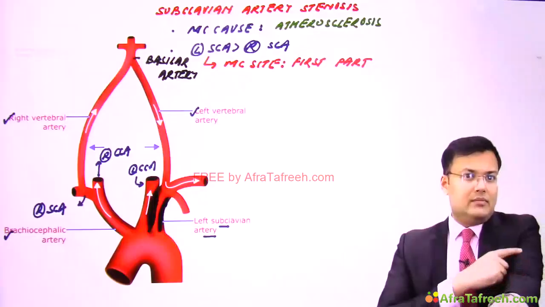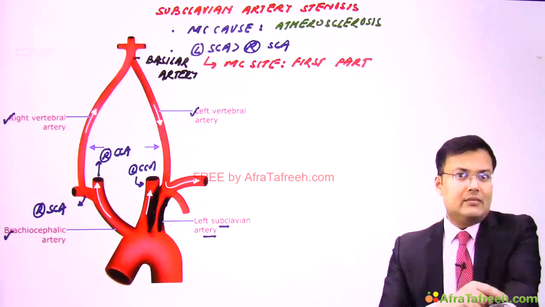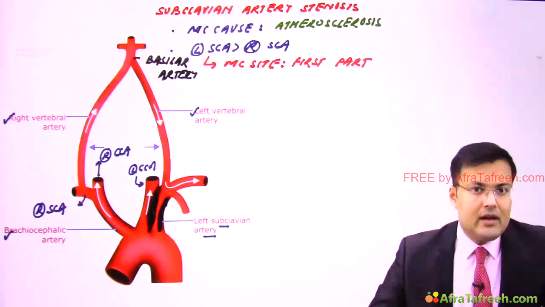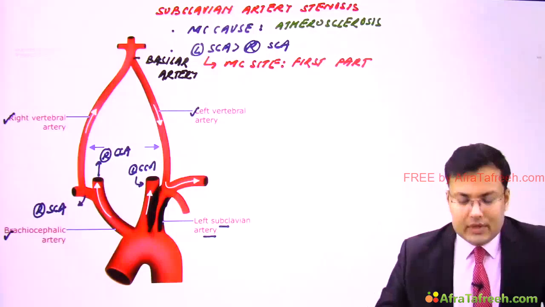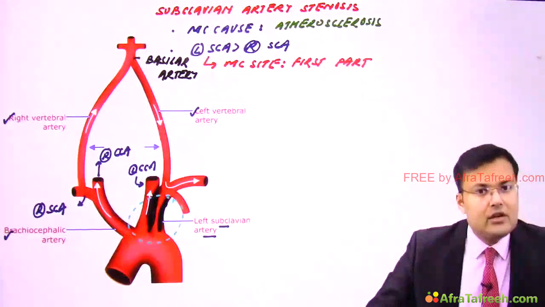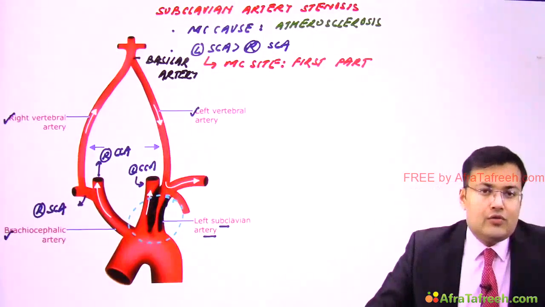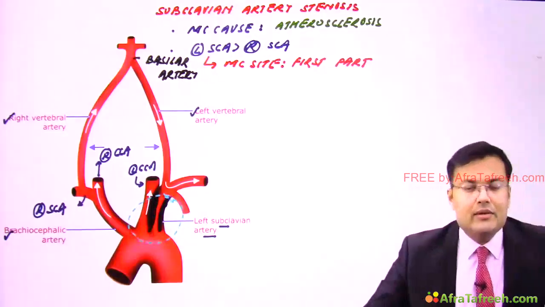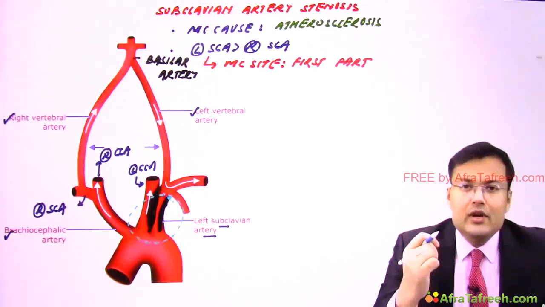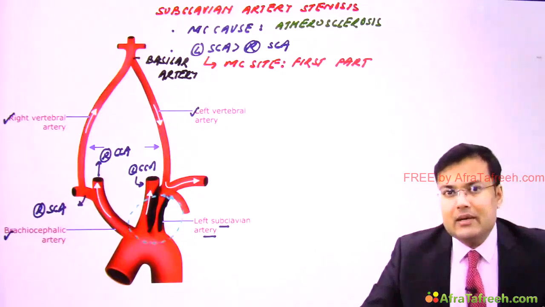So in these blood vessels which are supplying the working muscles, there will be vasodilatation. So there is decreased pressure, right? And there should be increased flow. But what is the problem? In this case, you can see here is the stenosis, so it is not going to fulfill the demand. And that's why what will be the problem? There will be reversal of blood flow in the ipsilateral vertebral artery.